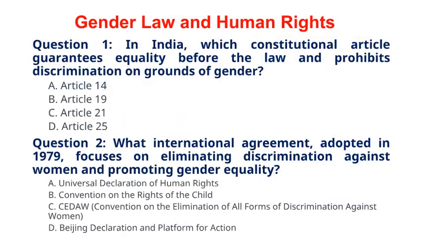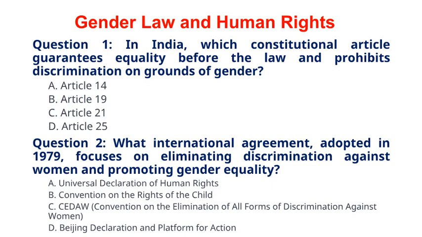Let's attempt to solve some important MCQs one by one with a brief explanation. Question 1. In India, which constitutional article guarantees equality before the law and prohibits discrimination on grounds of gender? A. Article 14. B. Article 19. C. Article 21. D. Article 25. The correct answer to question 1 is option A. Article 14. Explanation. Article 14 of the Indian Constitution guarantees equality before the law and equal protection of laws to